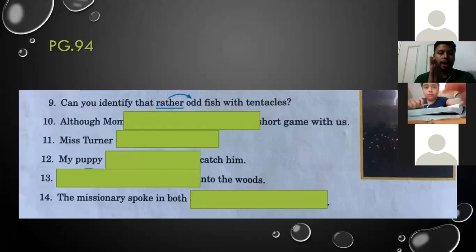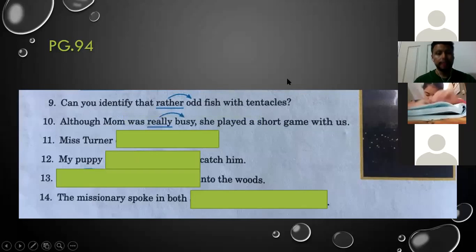Odd is an adjective in this case. Number 10, although Mom was really busy, she played a short game with us. Really is modifying busy. Busy is the adjective. Yes. Okay, well done. Excellent.